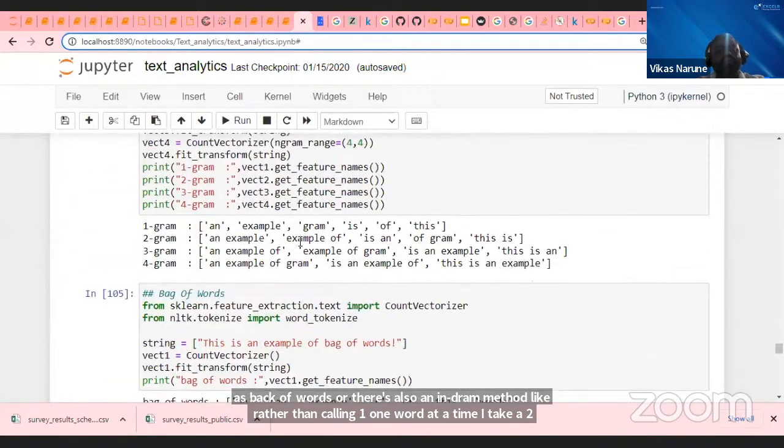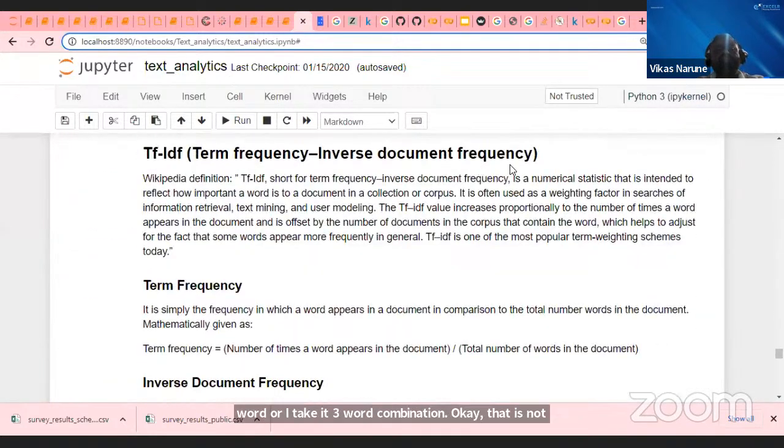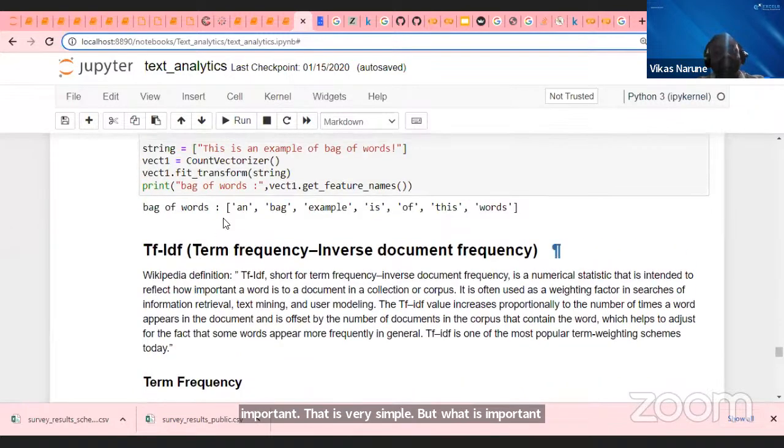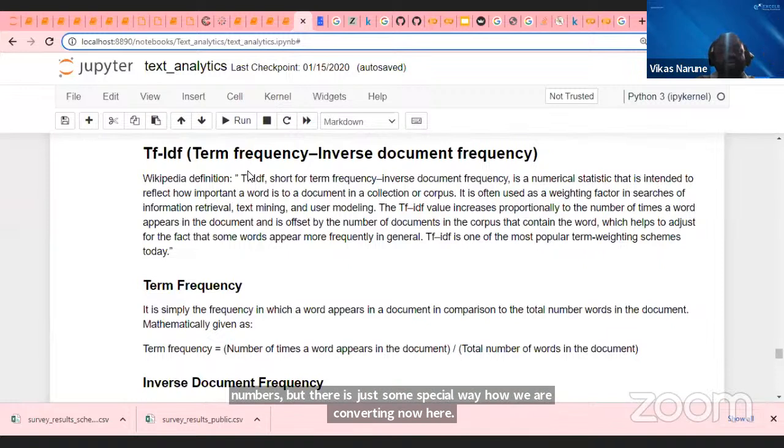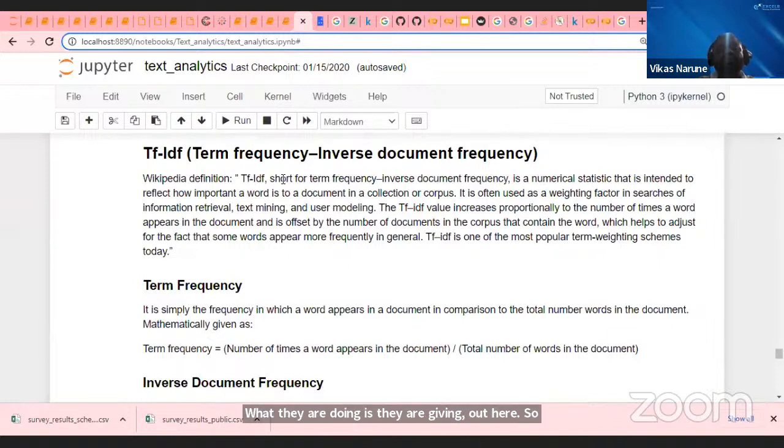That is very simple. But what is important is, guys, this concept: term frequency, inverse document frequency. This method is also a word to vector method, and a very, very important method. Try to understand what will happen here. Here we have to convert the word into numbers, but there is a special way we are converting it. They are giving weightages here. So rather than simply counting the frequency of the words, they are also giving weightages to the words which are not coming frequently, because whatever unnecessary words are there, those words come many times in the sentences, but the necessary words come only once. So we will be able to give weightages to those words. That is what is happening.